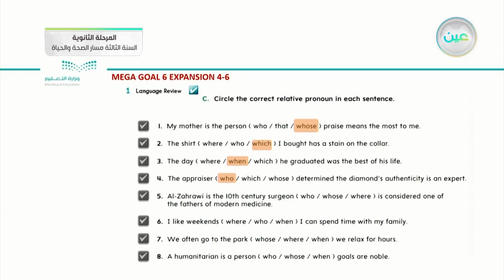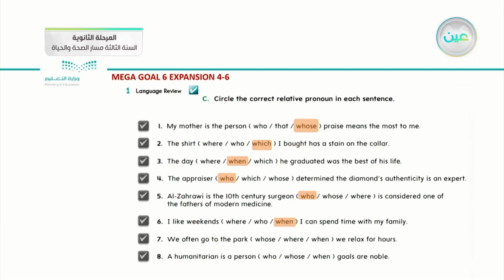Number 5. Al-Zahrawi is the 10th century surgeon who or whose or where is considered one of the fathers of modern medicine. So what do you think comes with this famous character? We should use who. This is the suitable pronoun with it. Number 6. I like weekends where or who or when I can spend time with my family. So it talks about time. What do you think it is? When.